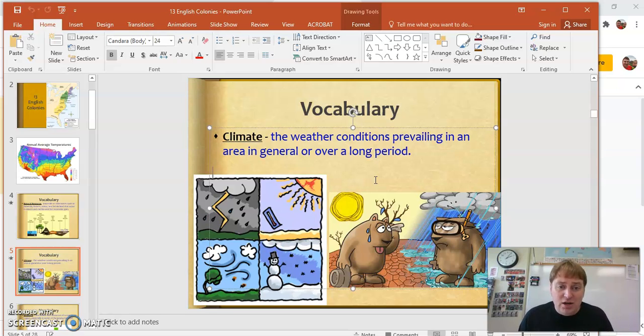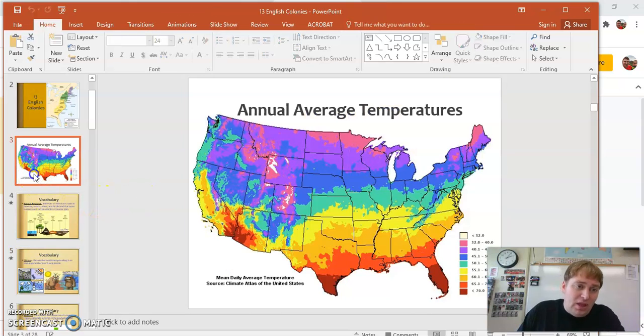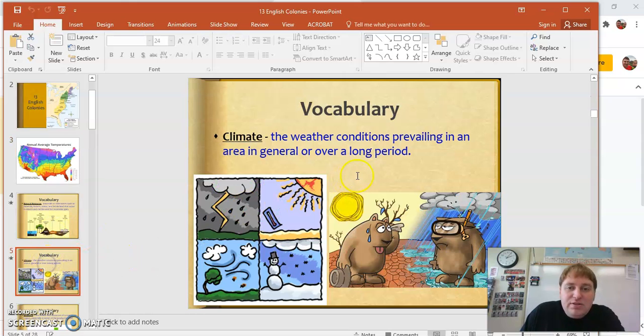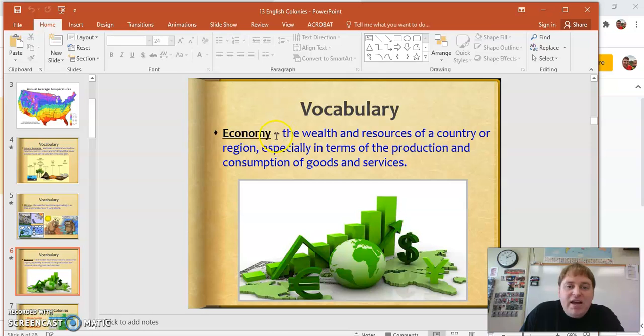It's always hot down here. That's our climate, because right here, down here, we're really, really, really warm. The only two other places that do that are South Florida right here, and then the southern desert over here. And let's keep going. Then you have economy.